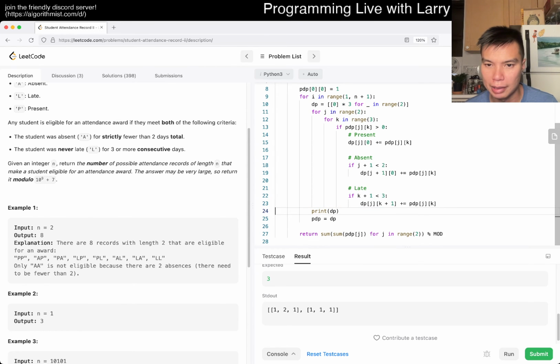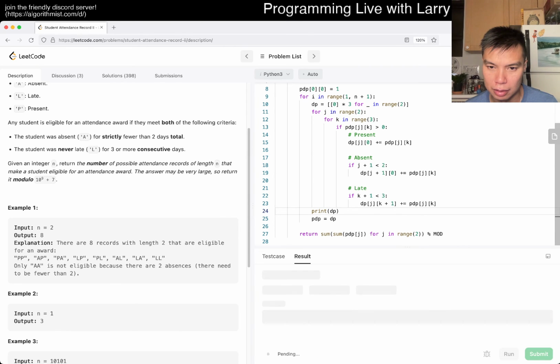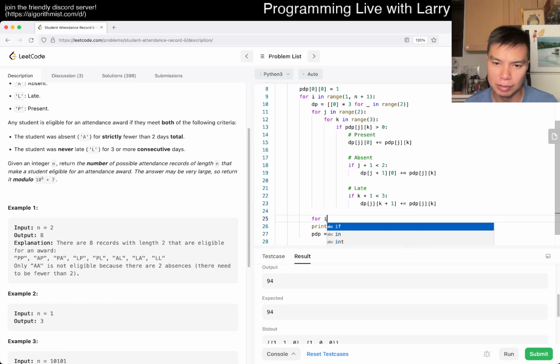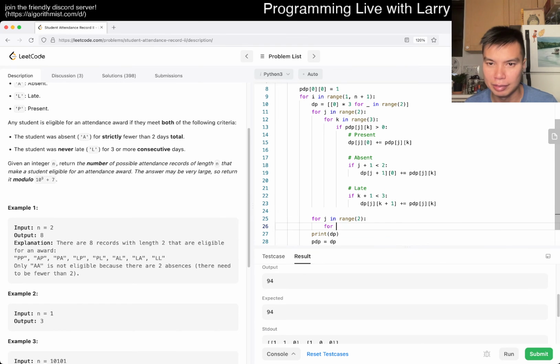We have to do some modding at some point, but that's okay. Okay, so now this is right. I mean, I have to examine the other one. I think the impossible cases are just a little bit weird, that's all.